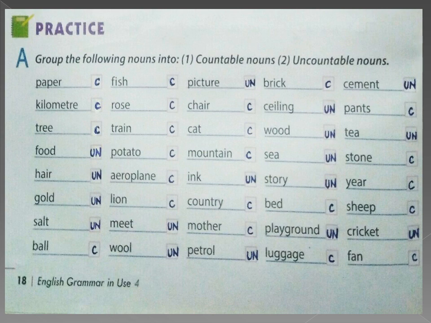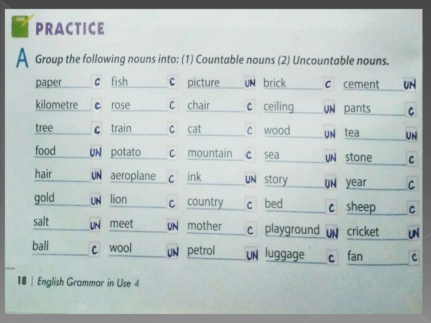No. Uncountable. Country is countable. Mother. Countable. Petrol. Again a liquid. You cannot count the drops. Uncountable. Brick. Countable. Ceiling. Uncountable.